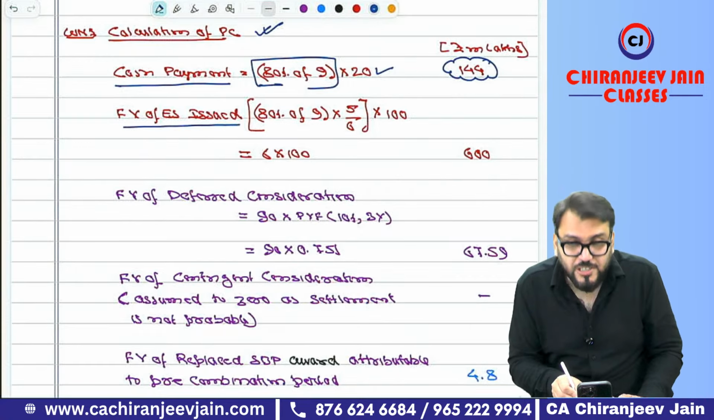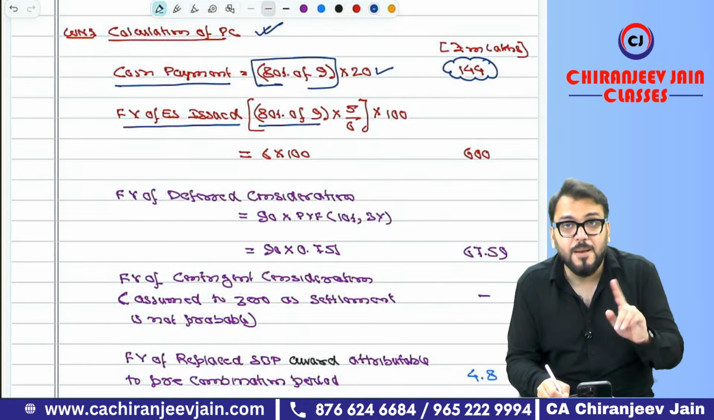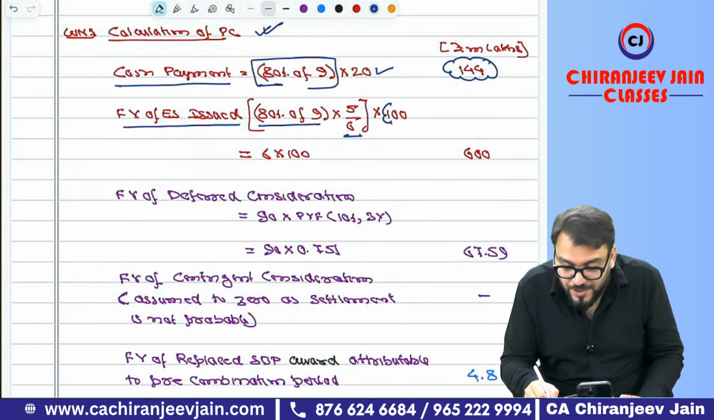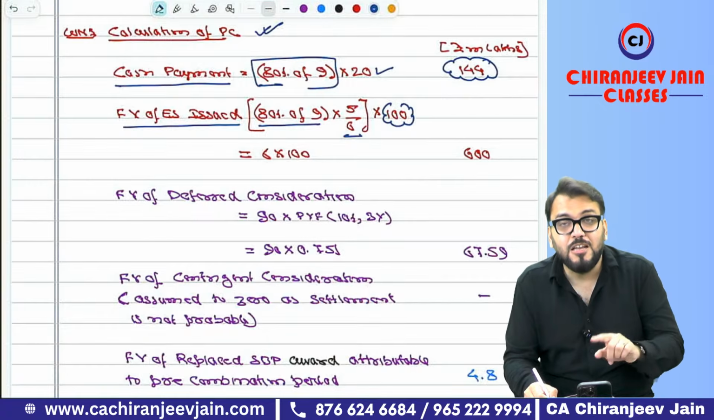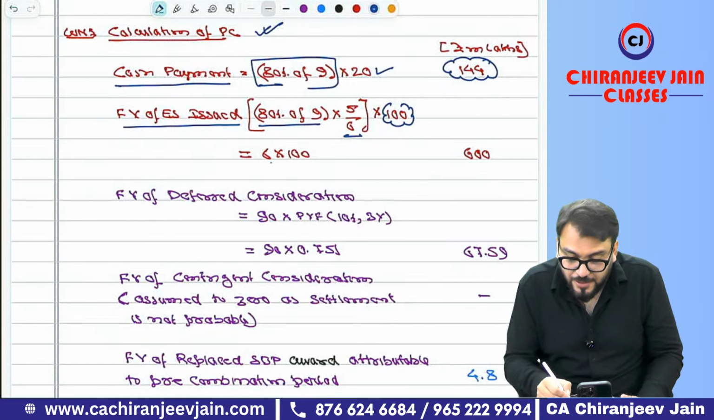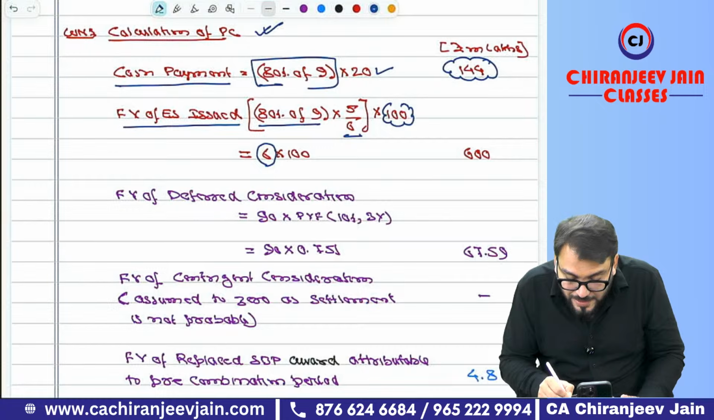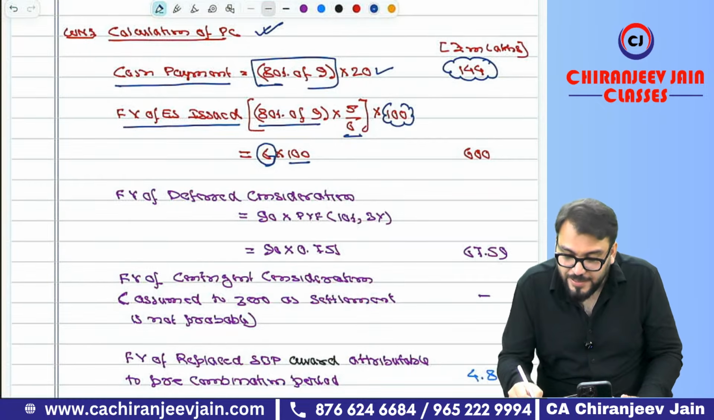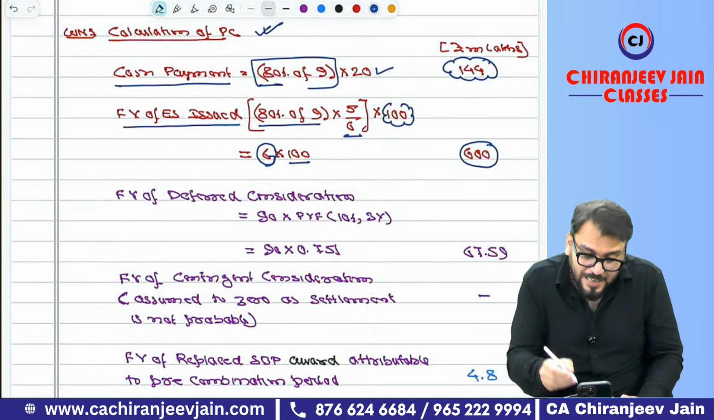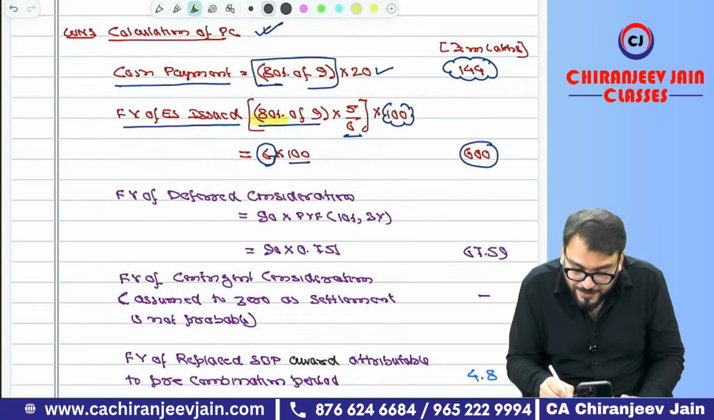Then the fair value of equity shares issued: 80% of 9. What is the swap ratio? 5 by 6. And the fair value of equity shares of Swan Limited is 100. So it becomes 6 lakh equity shares issued into 100, which is equal to 600. Always I will suggest first calculate this bracket.